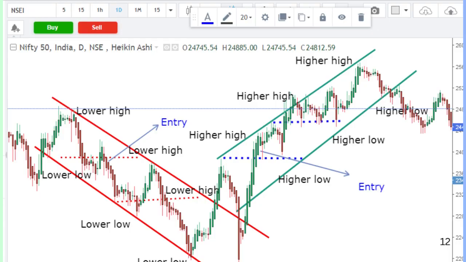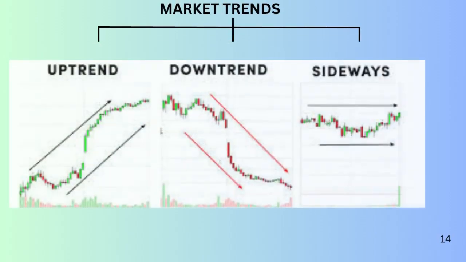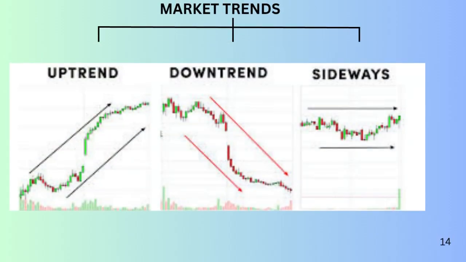And when, according to your analysis, you believe the market will fall, you should invest money in the declining market by buying a put option. You will enter the next candle that forms after breaking the lower low and can set a target at the next lower low. There are only three ways a market can move: uptrend, downtrend, and sideways. If your analysis suggests that the market will go up, then you need to buy the call option premium.